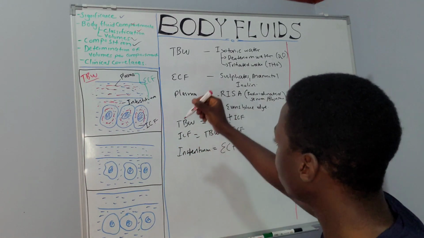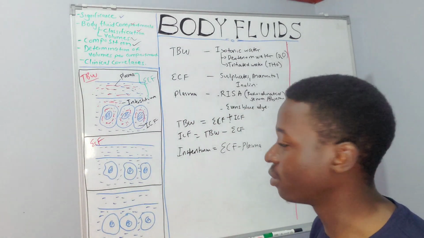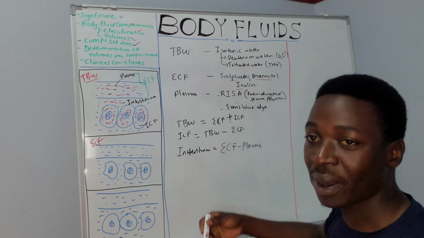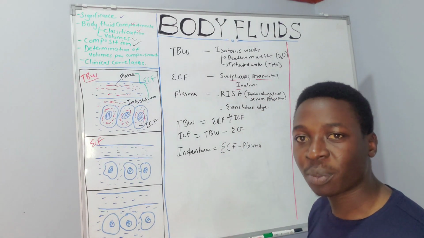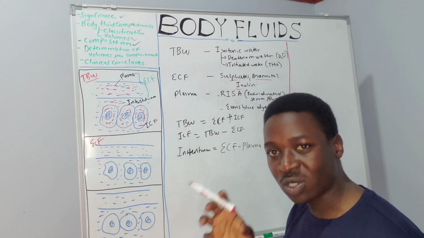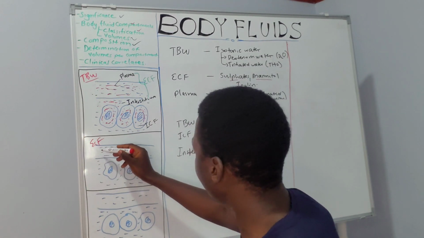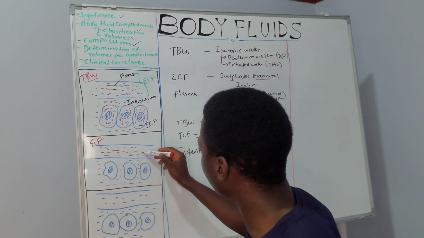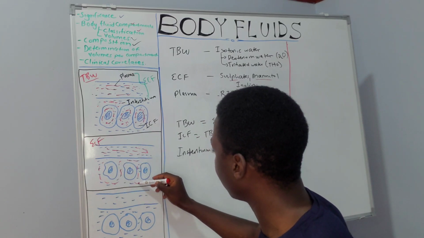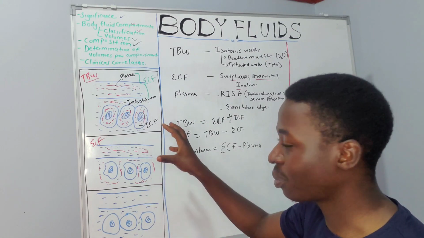If we want to determine the volume of the extracellular fluid compartment, the marker we are using, for example mannitol or inulin, should be restricted to only the extracellular fluid compartment. If we introduce mannitol, it should be able to distribute within the plasma and within the interstitium, since extracellular fluid is made of the interstitial fluid and the plasma.